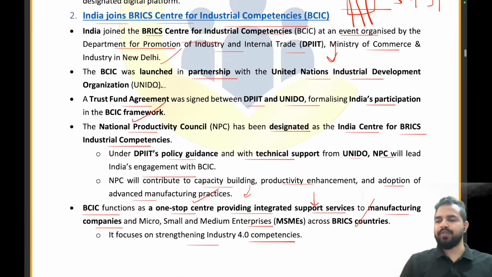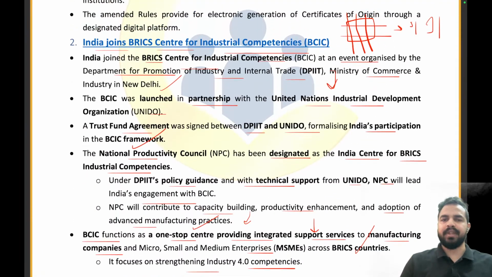So please tell me what is the full form of BCIC? That is the BRICS Center for Industrial Competencies, and which country has joined this group? That is India. Okay? So recently this event took place. Now please tell me, BCIC has partnered with which organization for ensuring the complete process and industrialization as per the Industry 4.0 standards of the MSME ecosystem and the manufacturing industries?